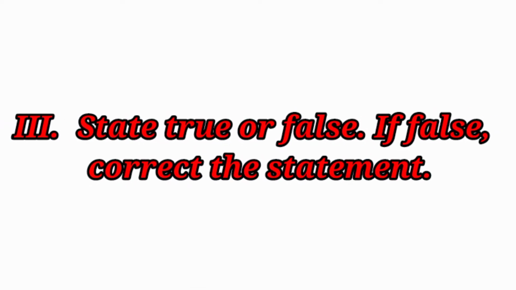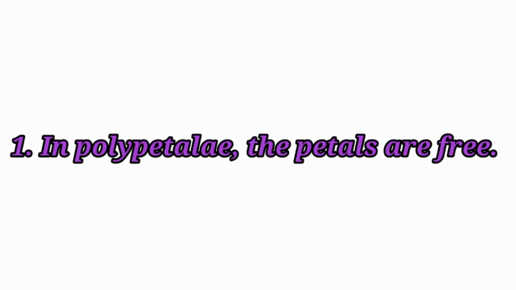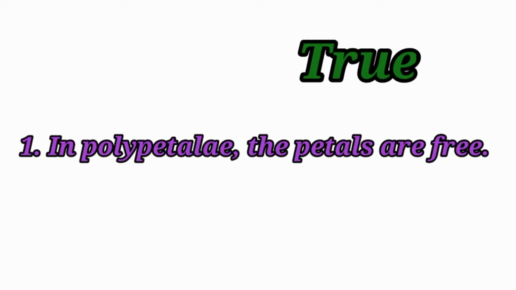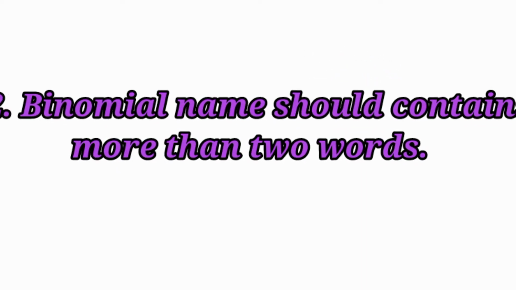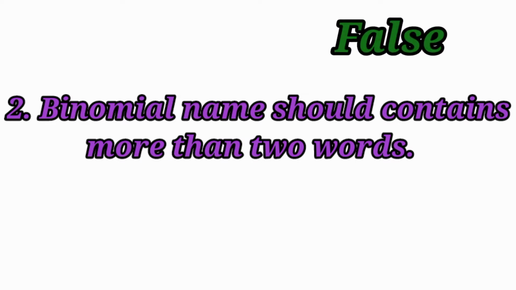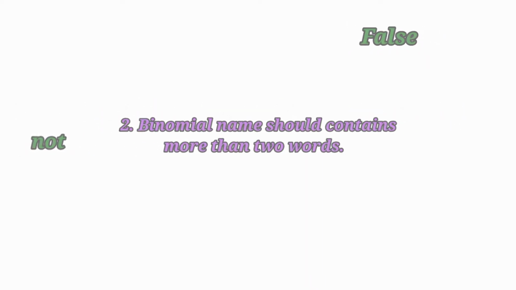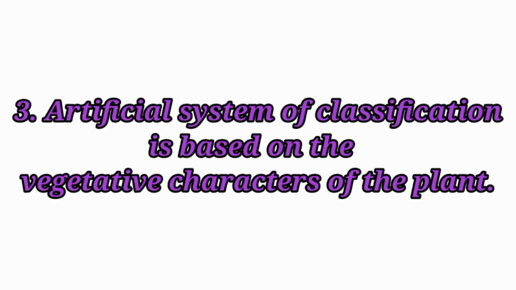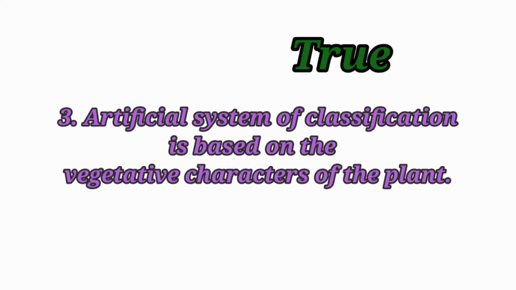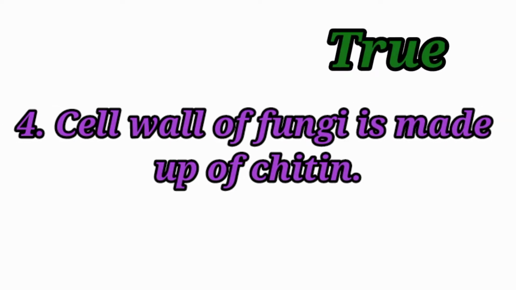State true or false. If false, correct the statement. In polypetalae, the petals are free. Answer true. Second question. Binomial names should contain more than 2 words. Answer false. The correct statement is binomial names should contain not more than 2 words. Third question. Artificial system of classification is based on a few characters of the plant. Answer true. Fourth question. Cell wall of fungi is made up of chitin.